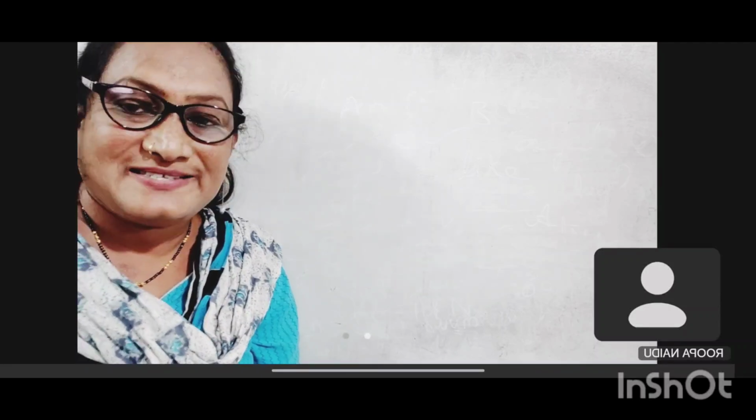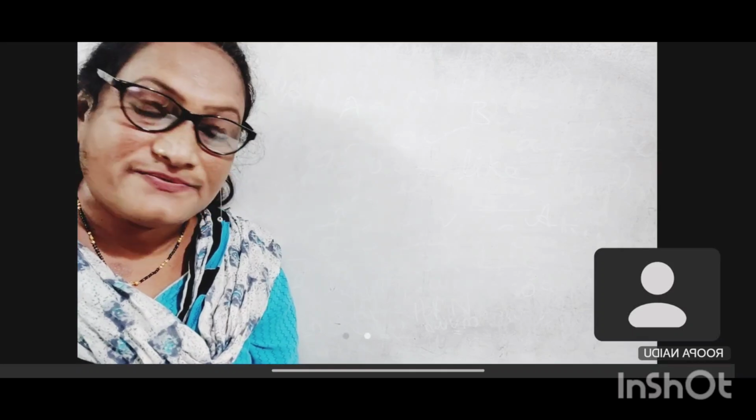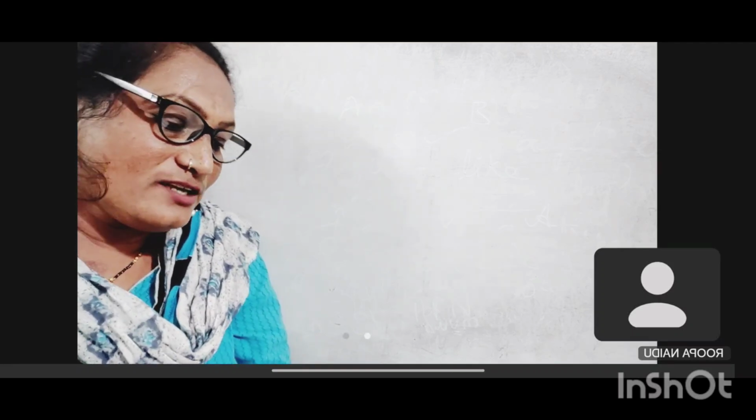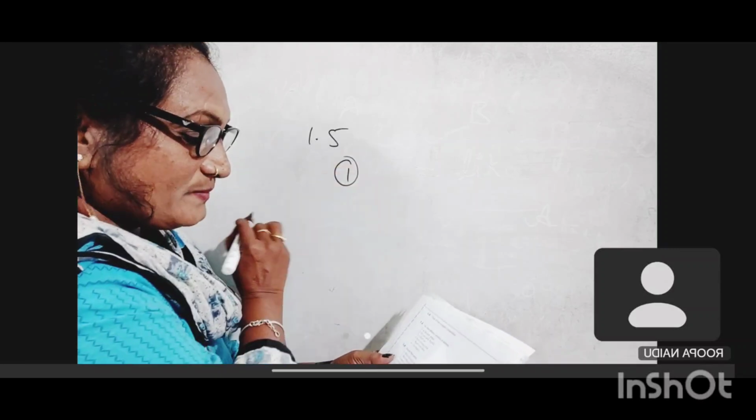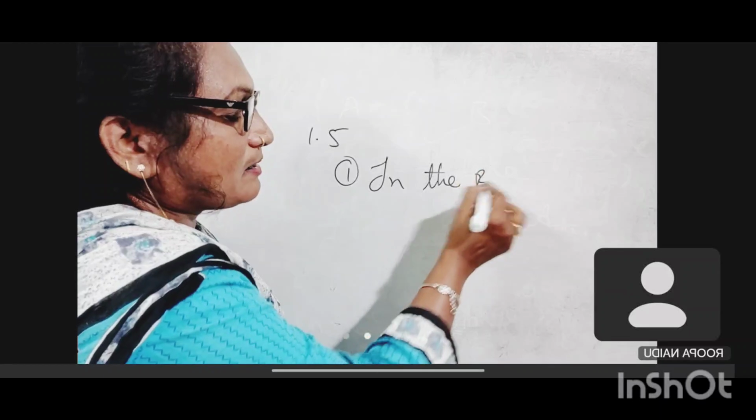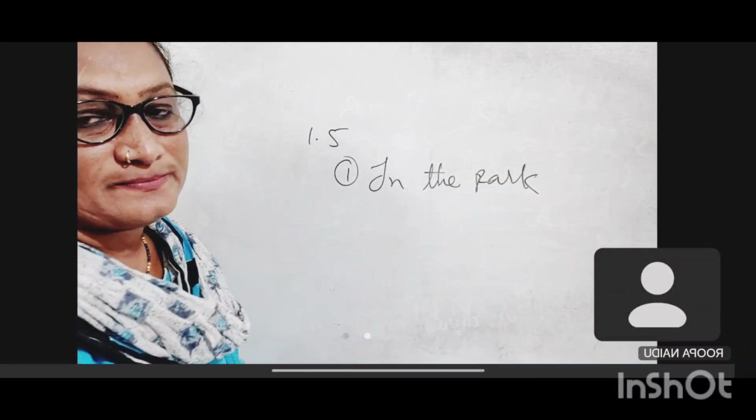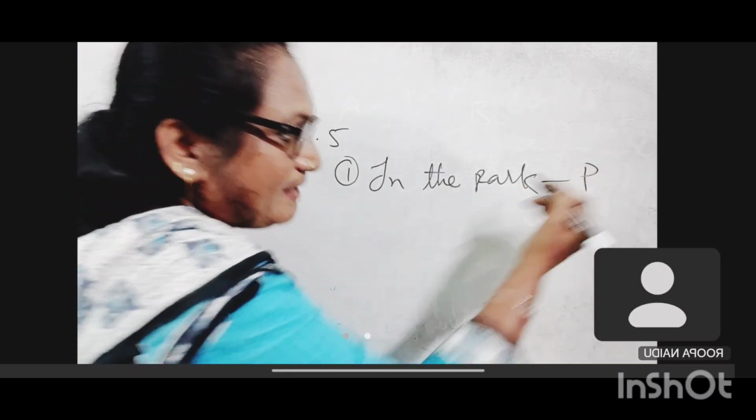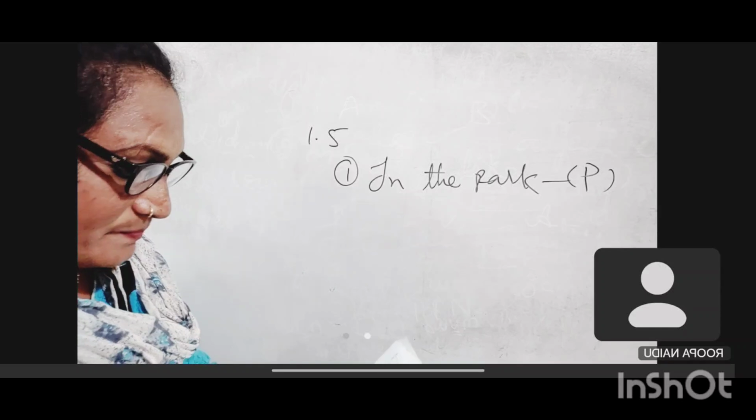1.5 is phrases. Just I taught you, no, phrases. What is a phrase? What is a sentence? First we have to teach them. Then you have to write like this. Suppose here only, 1.5 exercise. If you have, madam, you have to open 1.5. First one is in the park. In the park. So they have to identify this is a phrase. They have to write here P for phrase.